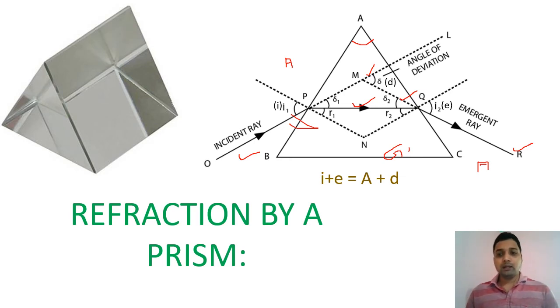Delta is the angle of deviation, I2 is the angle of emergence, and I1 is the angle of incidence, or you can say I plus D equals A plus delta, or A plus D. Next in our discussion is atmospheric refraction. Whenever a ray of light passes from one transparent medium to another, refraction occurs, sometimes multiple refraction occurs.